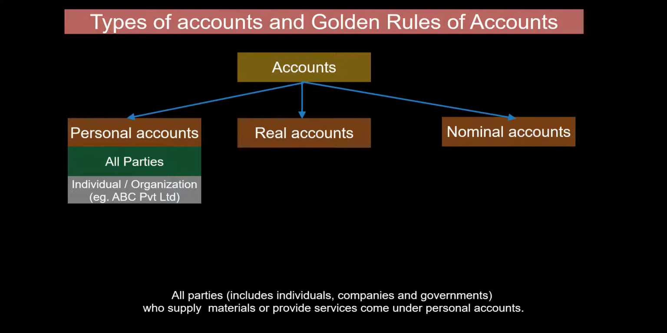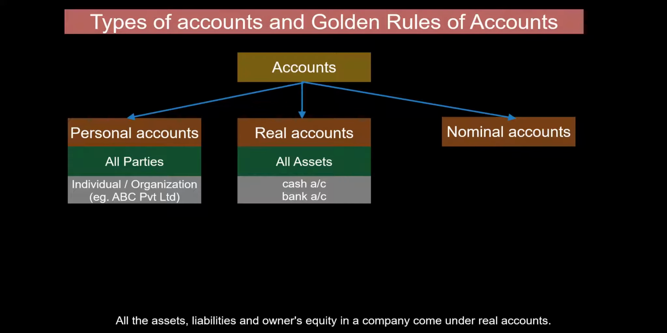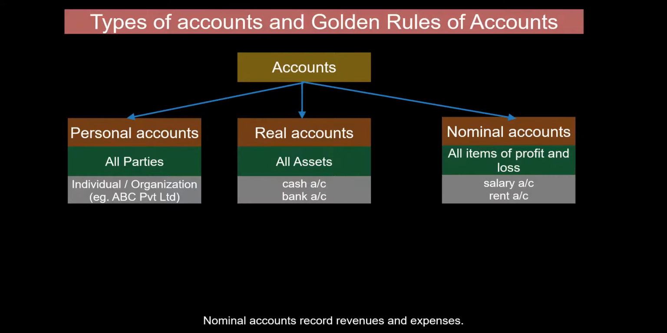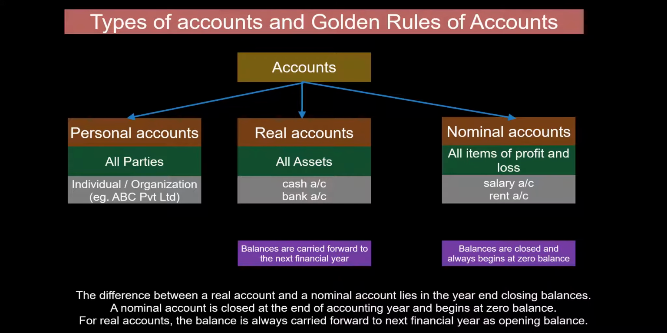All parties, including individuals, companies, and governments who supply materials or provide services, come under personal accounts. All the assets, liabilities, and owner's equity in a company come under real accounts. Nominal accounts record revenues and expenses. The difference between a real account and a nominal account lies in the year-end closing balances. A nominal account is closed at the end of the accounting year and begins at zero balance. For real accounts, the balance is always carried forward to the next financial year as opening balance.